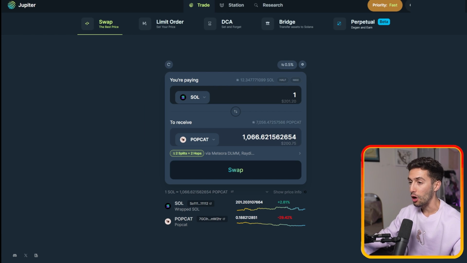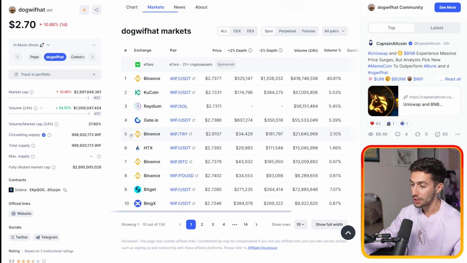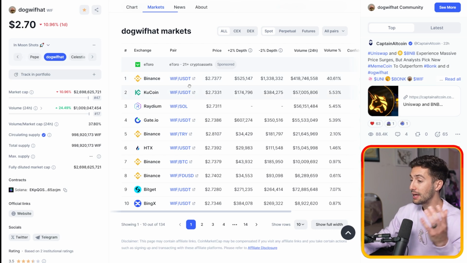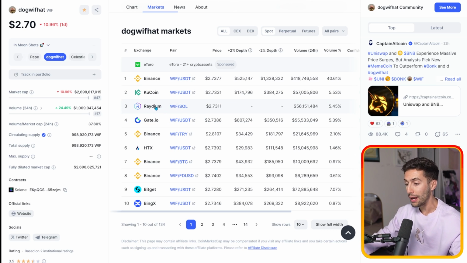Now, if you go back over to Dog with Hat, you can see the markets and you're going to see all the places you can do it. If you want to do it on Binance, you could also go to Binance. But if you're in the US like me, you can't use any of these exchanges. You have to go over to something like Jupiter or Raydium, which is another decentralized exchange, but Jupiter will find the best price across all of them.